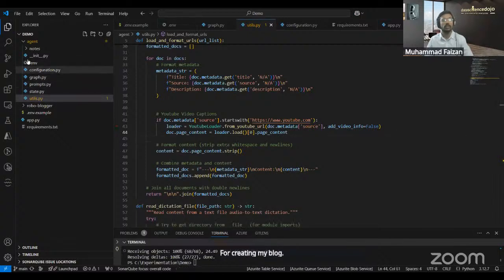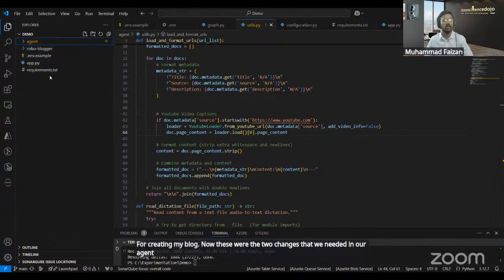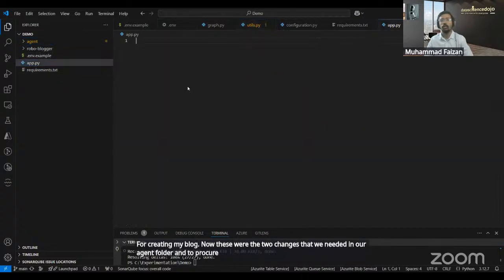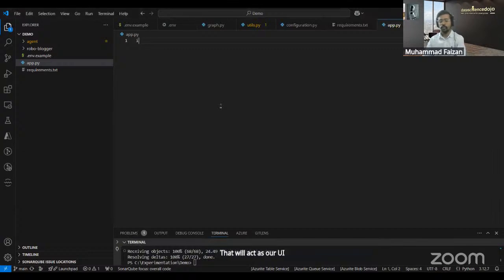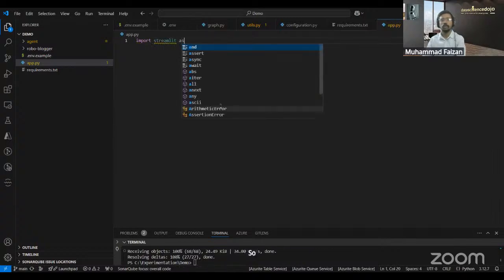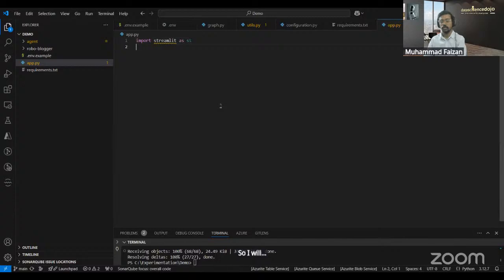Now these were the two changes that we needed in our agent folder to run our demo. Now I will start working on the Streamlit app that will act as our UI. First of all, we need Streamlit, so I will import it.